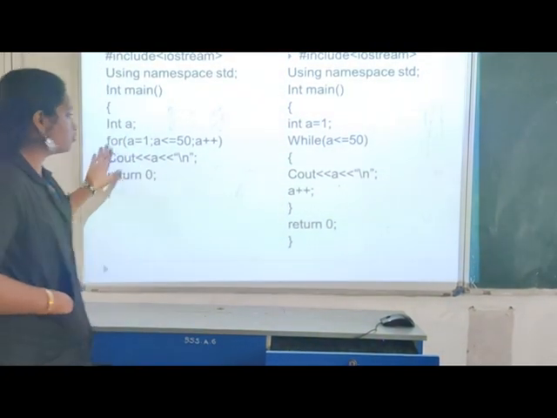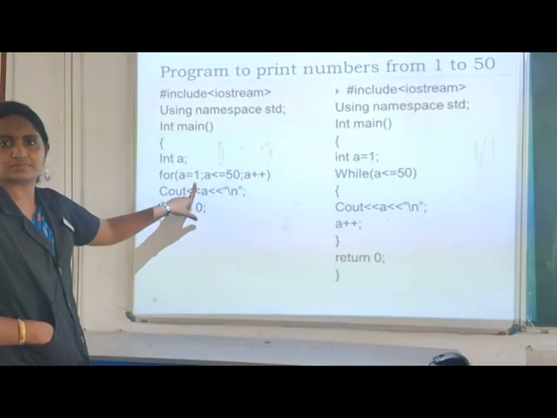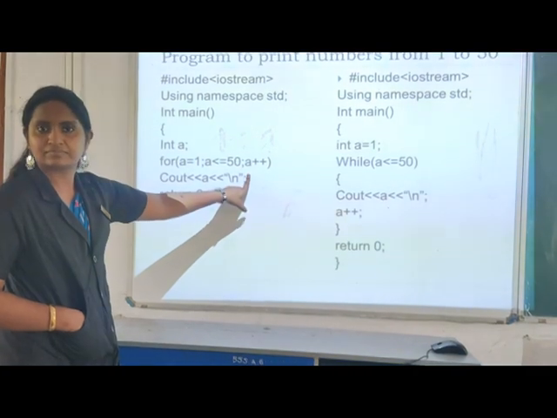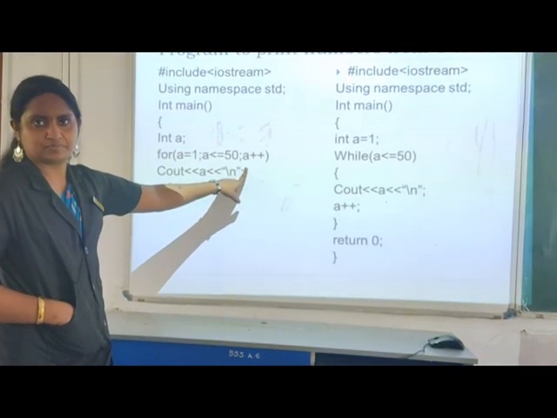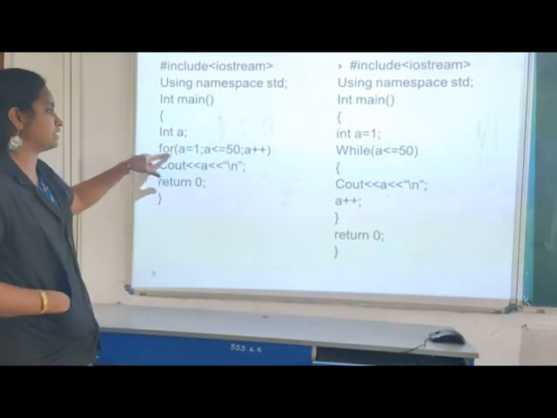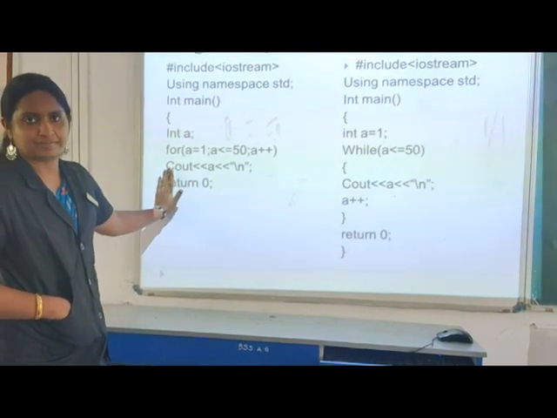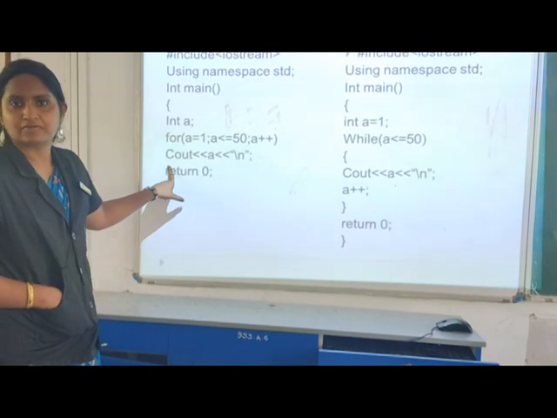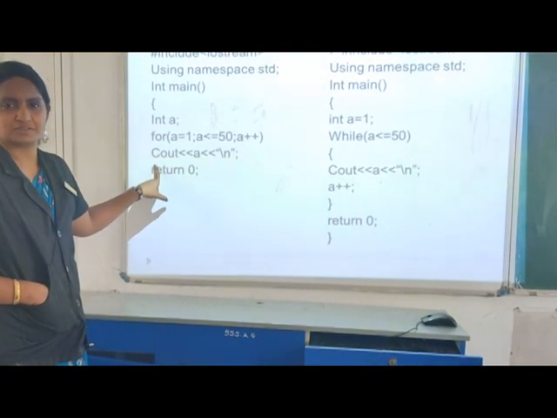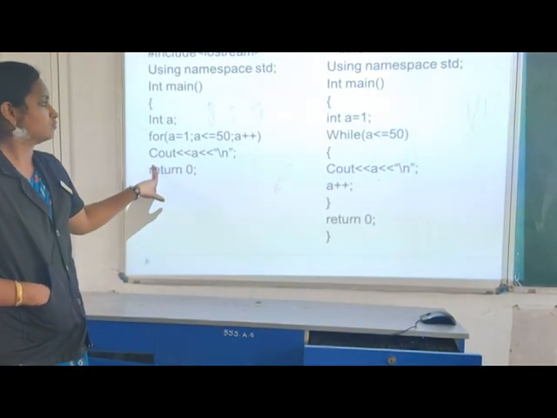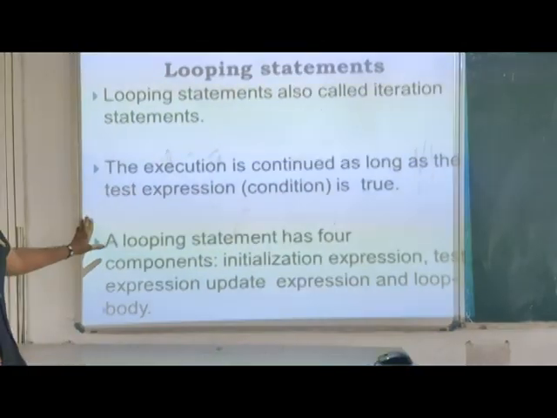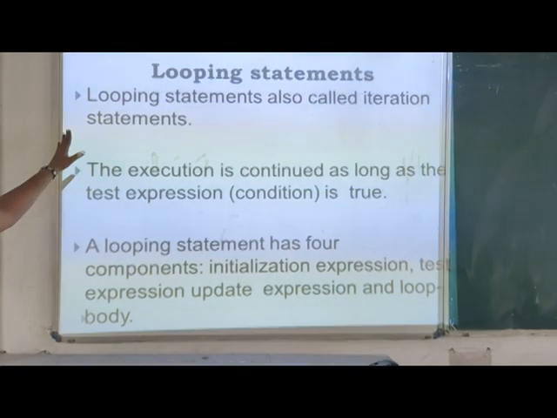Same in for also: initialization expression, test expression, and update expression. In a for loop, the 3 sections will be in the same line, and the loop body will follow that for expression.